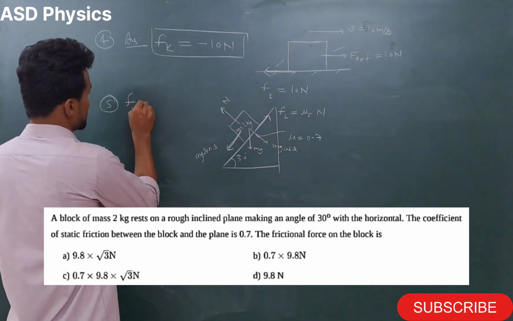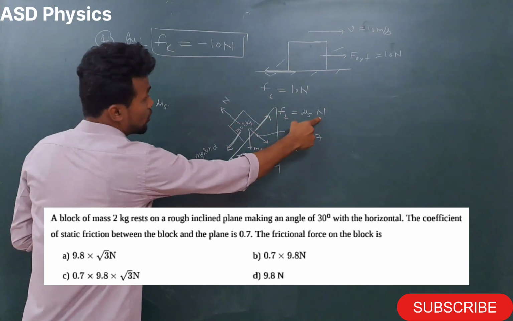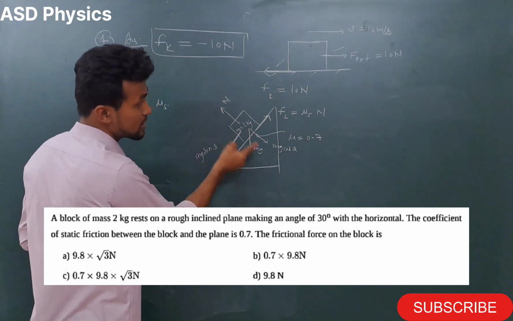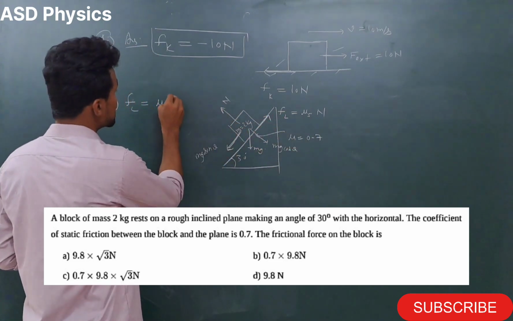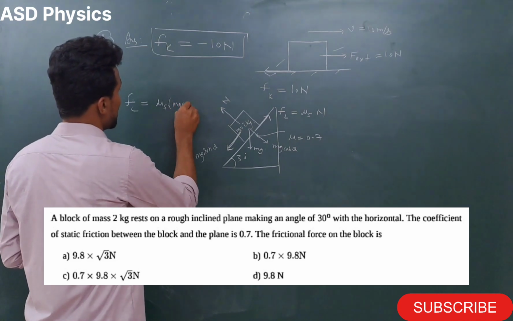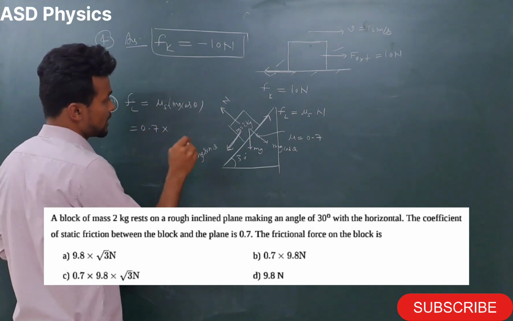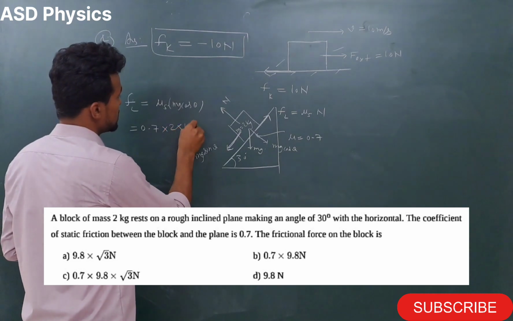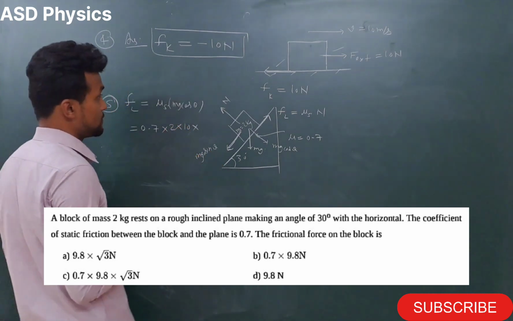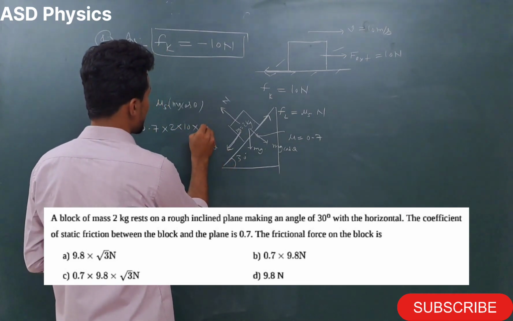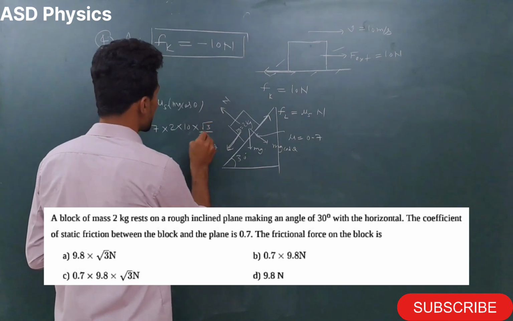Now limiting friction, mu s into normal reaction. If we balance the forces perpendicular to the plane, how much here? Mg cos theta. So mu s how much given? 0.7. M how much given? 2. G is 10. And cos theta means cos 30. Cos 30 value how much here? Root 3 by 2.